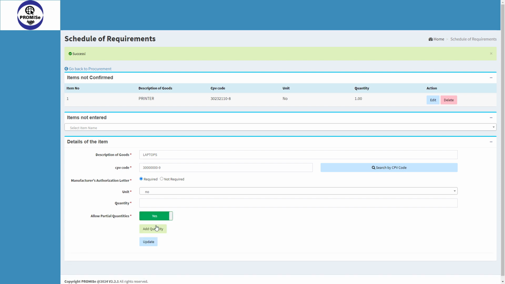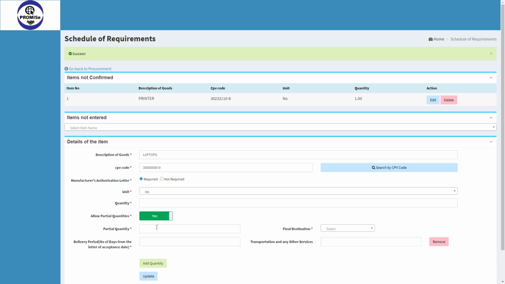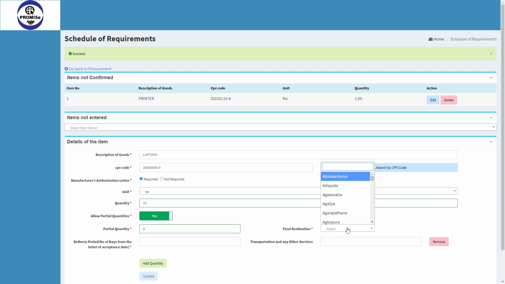Yes. Then I have to add the quantity first. Assume I need 10 laptops, and out of these 10 laptops I need 4 laptops for the Colombo 2 office. Delivery period is 30 days. Transportation required.